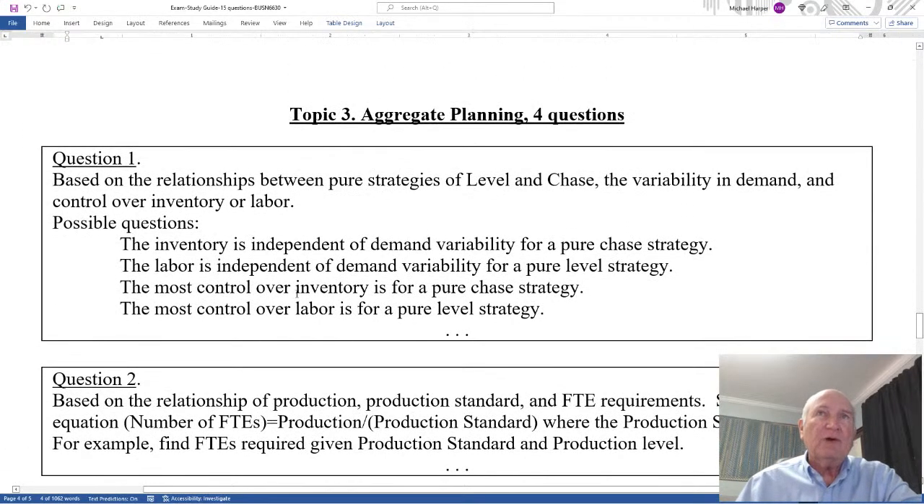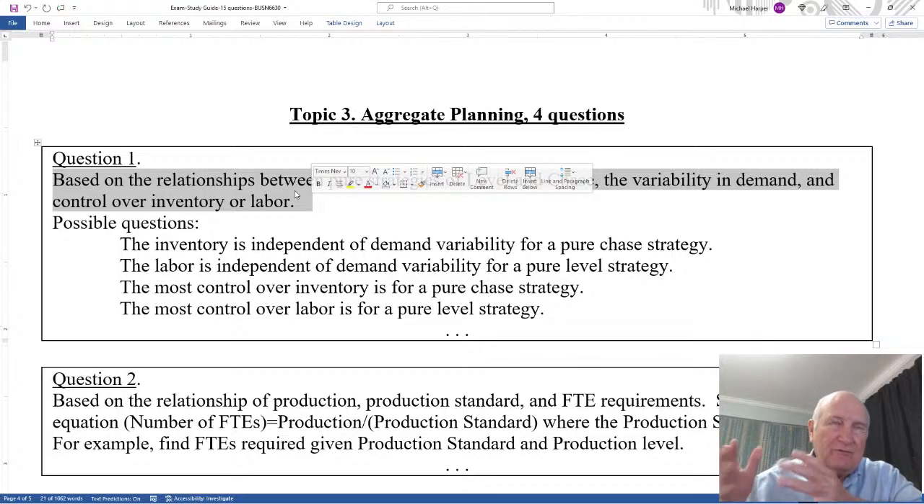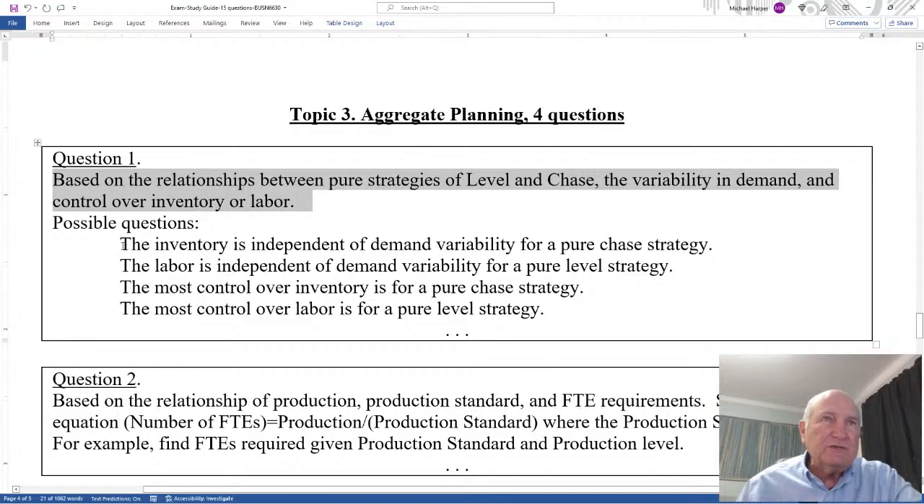Topic 3, 4 questions in aggregate planning. The first question is based on the relationships between the pure strategies of level and chase, the variability in the demand, and the control over the inventory and labor. So remember, with level and chase, that has implications and takeaways of the variability reflected either in the labor or in the inventory, and also control over labor and control over inventory, such that you can make it any level you want.